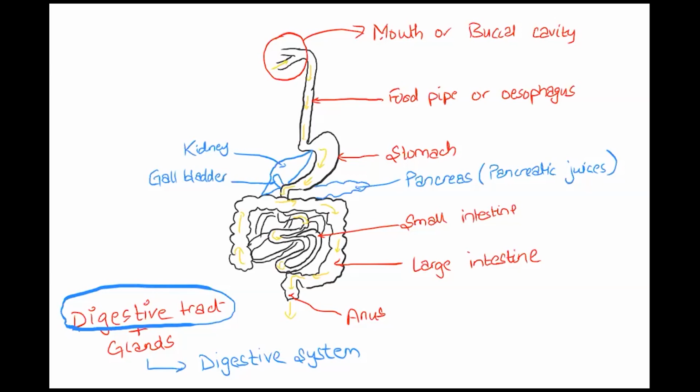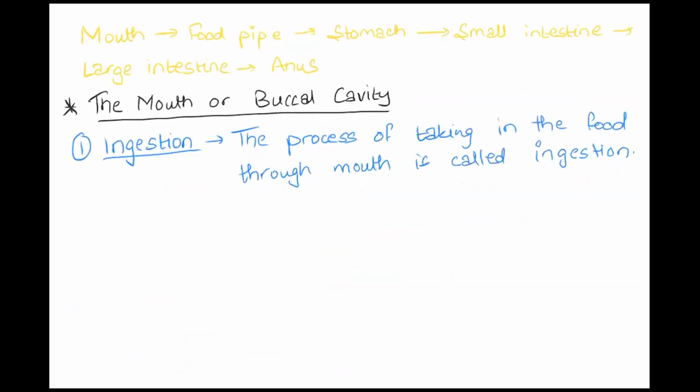But combined, they all form the digestive system. After that, we saw the flow of food: from the mouth, it goes to the food pipe, from the food pipe it passes to the stomach, from the stomach it goes on to the small intestine, from the small intestine it moves to the large intestine, and then the waste product is removed from the anus. Now we'll be discussing all these parts in detail.